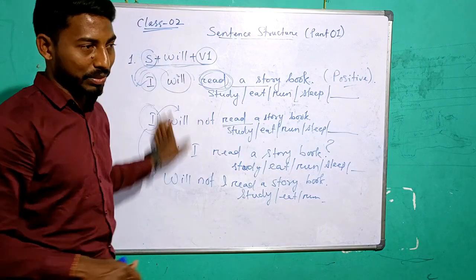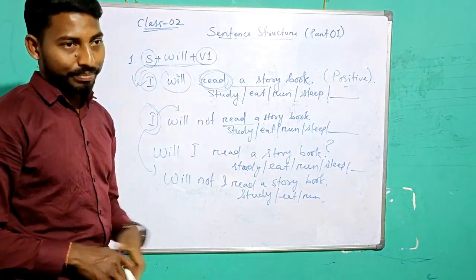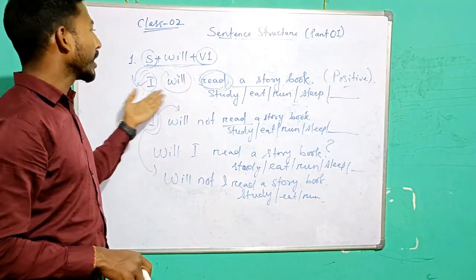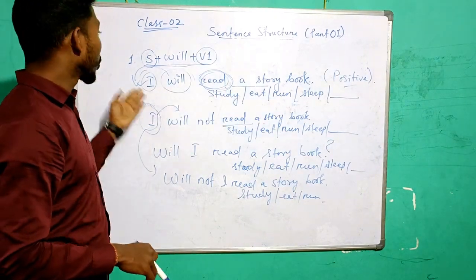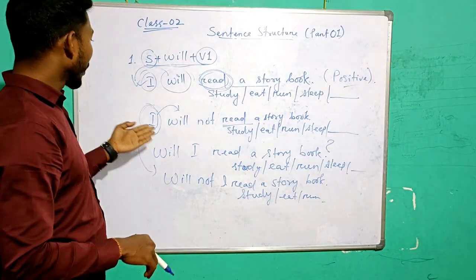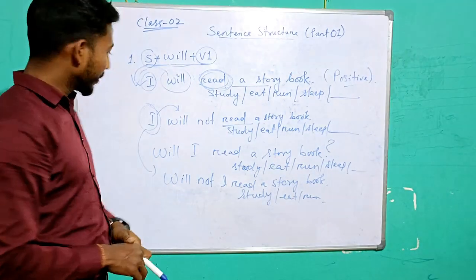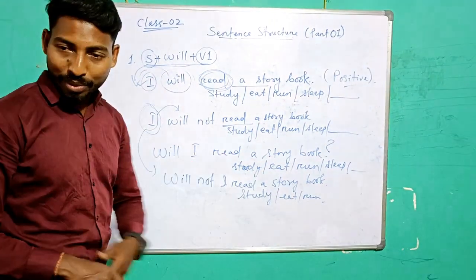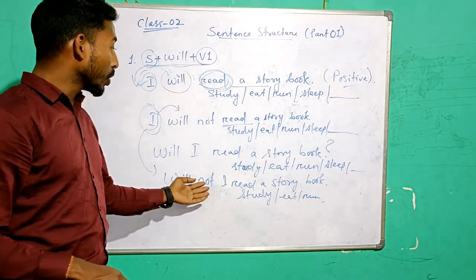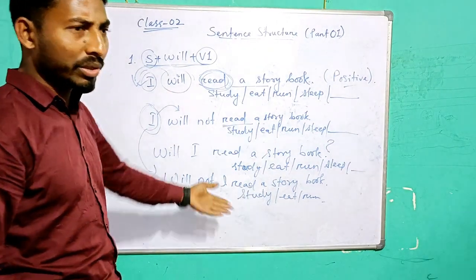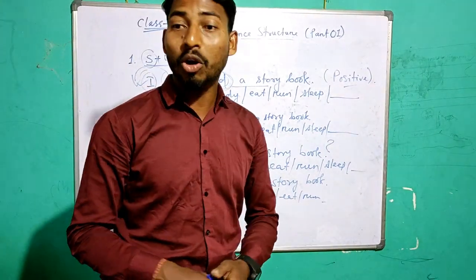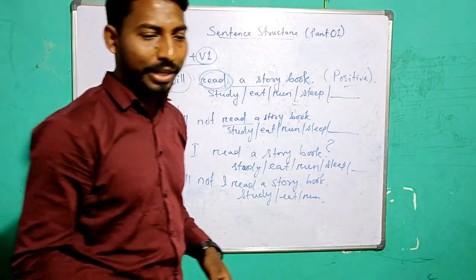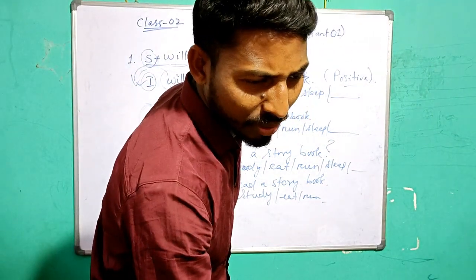So these many are the subjects and you can use all of them. Like if I say they will read a storybook, she will read a storybook, she will not read a storybook, will he read a storybook, will not they read a storybook? If I put the subject that they, will not they read a storybook? Isn't it?